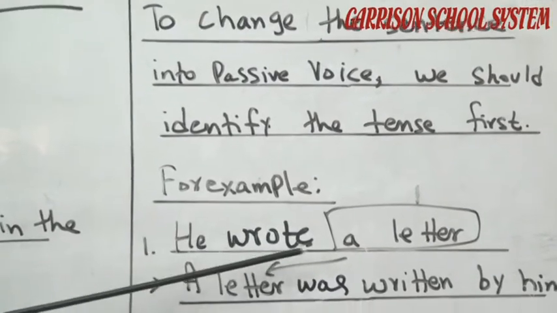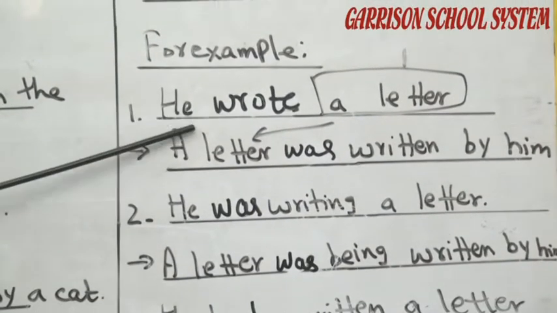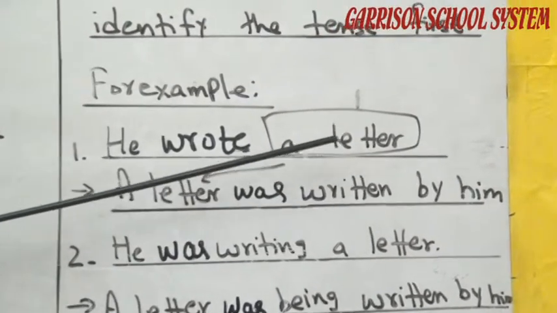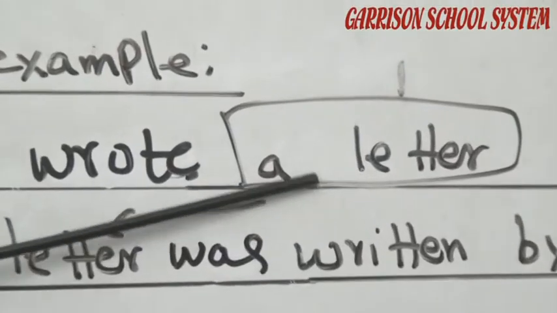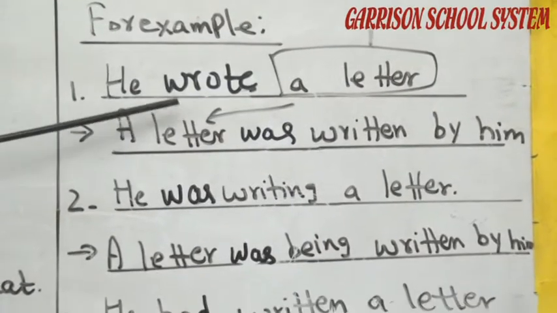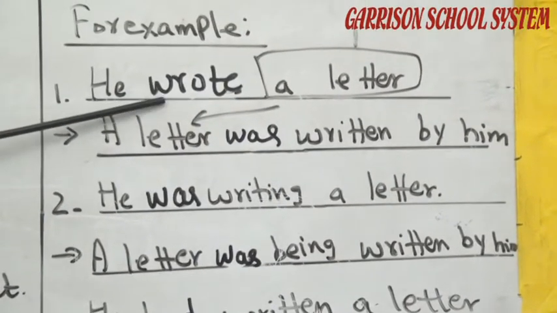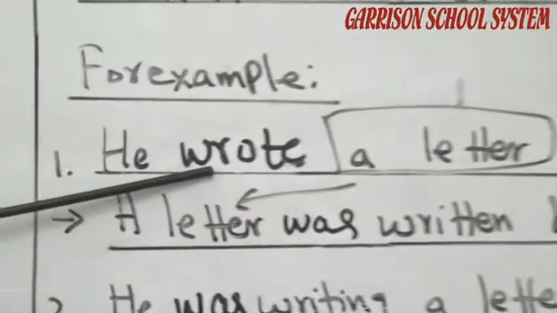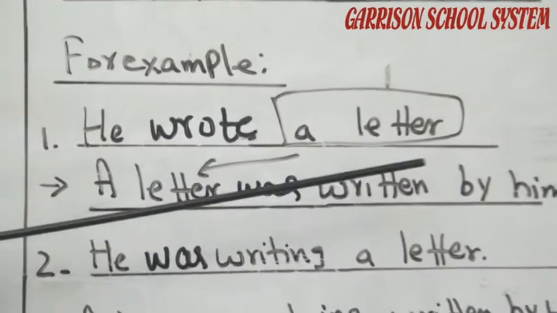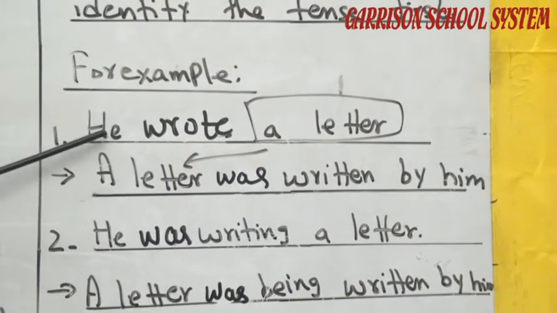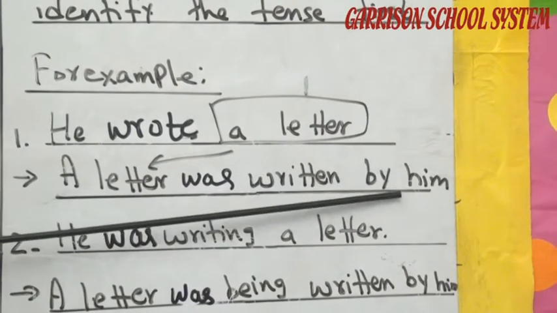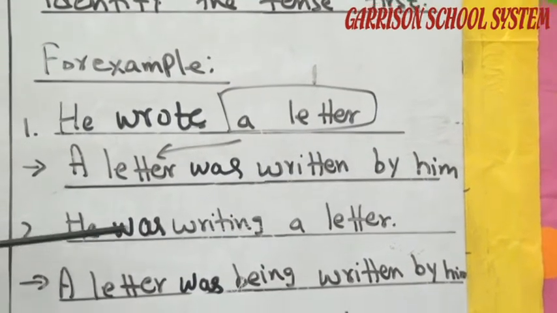For example, he wrote a letter. It means it is active voice, past simple tense. He wrote a letter. Then the object of active voice becomes the subject of passive voice. A letter was... here "wrote", the second form of the verb, is used, but here we use the third form of the verb. A letter was written by him. He, the subject, becomes the object of passive voice. He changes into him.